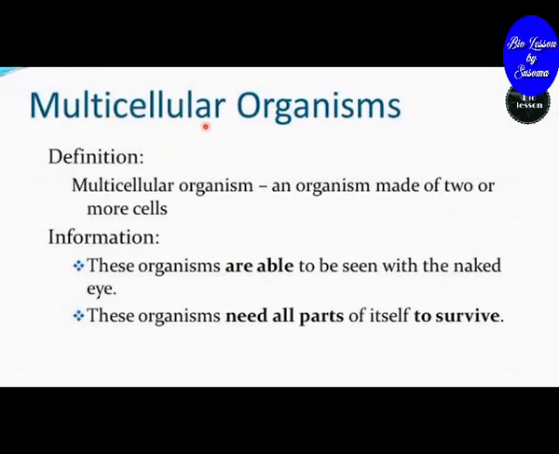What are multicellular organisms? Multicellular organisms are made of two or more cells. These organisms are able to be seen with the naked eye. These organisms need all parts of themselves to survive.